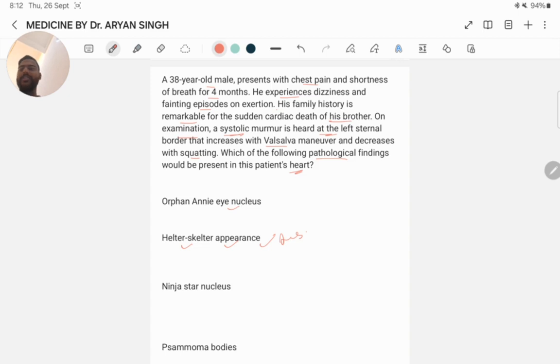Orphan Annie eye nuclei is the term associated with papillary thyroid carcinoma. Ninja star nucleus is seen in irregular-shaped cardiac myocyte nuclei. Psammoma bodies are seen in serous carcinoma.